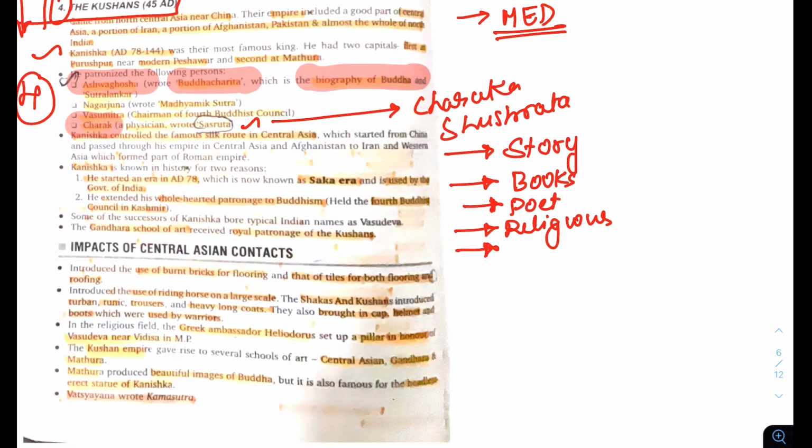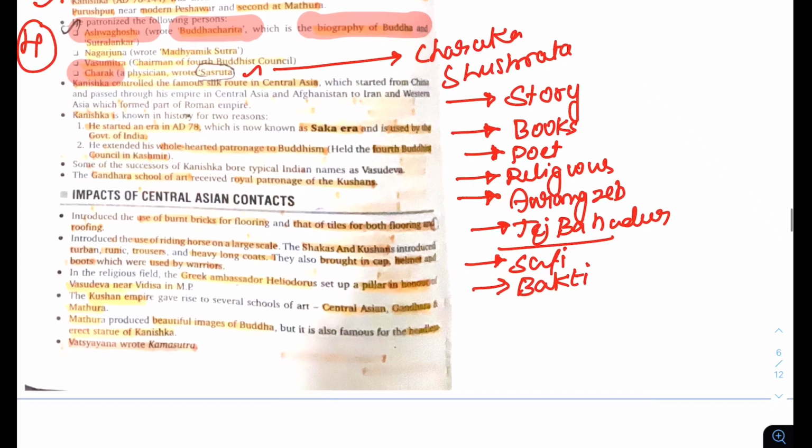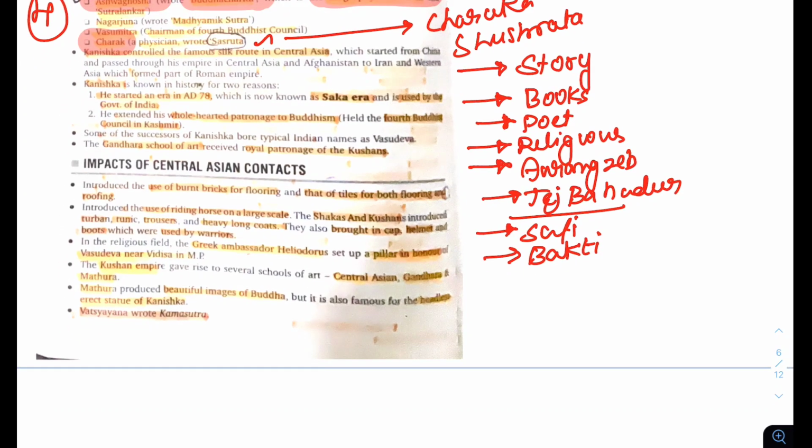In medieval India, think about it, Aurangzeb, Guru Tej Bahadur, and Sufi saints, Bhakti saints. See, keywords: who were there, at what point they were. What they are actually looking for is at what time they were.